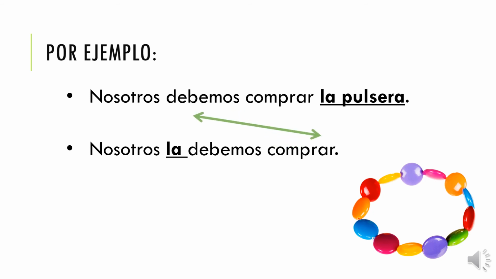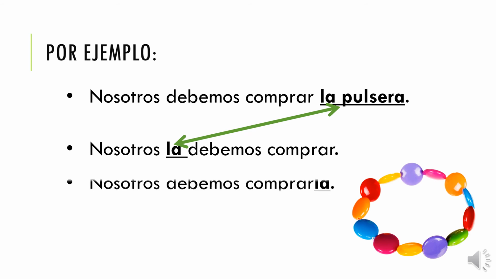So la takes the place of la pulsera. Because it has a two-verb rule, I could also write the sentence like this. Nosotros debemos comprarla. And I can attach the la to my infinitive. Notice again, la takes the place of la pulsera. Both of these are correct. It's just which one you feel more comfortable with.